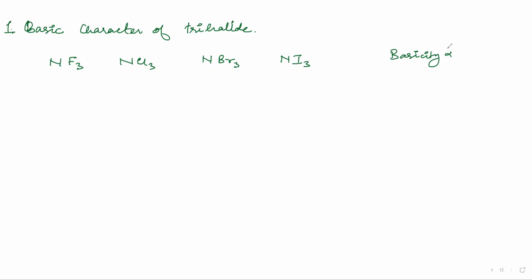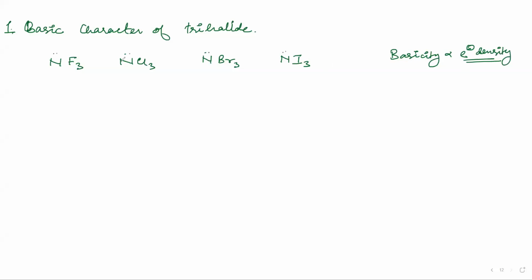I have given you a long statement regarding the basicity of NH3. Due to smaller size, comma, electron density. So basicity, first of all, what you will see is electron density. See, nitrogen is the same here, so we have to compare fluorine, chlorine, bromine, and iodine.